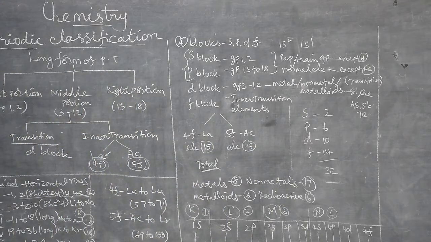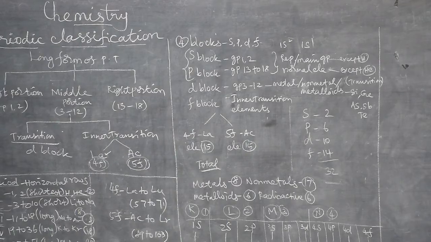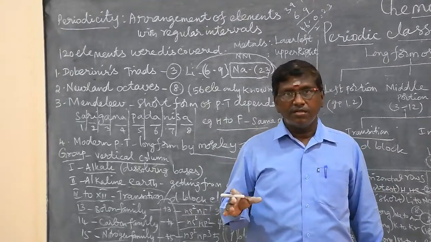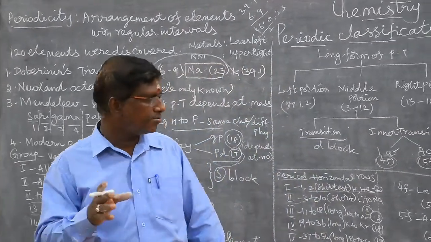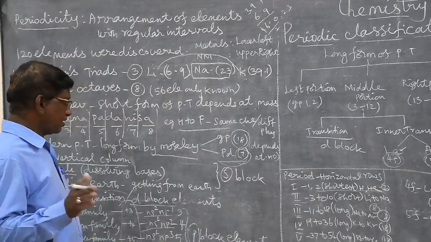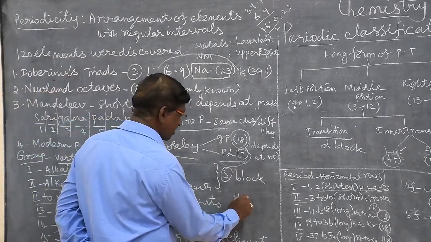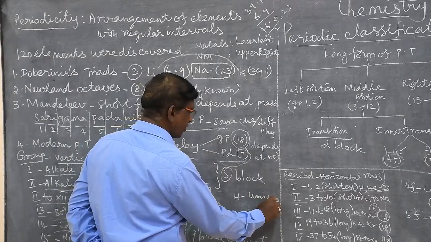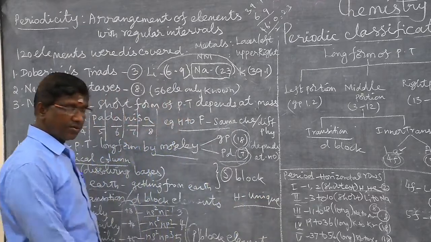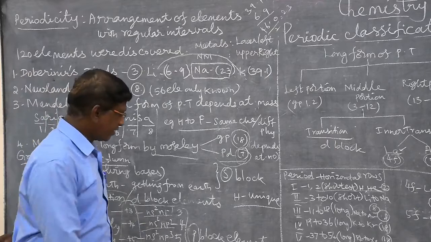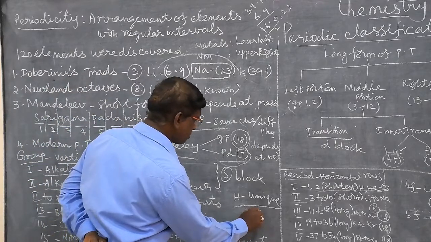Why did we not give a separate position to hydrogen in the modern periodic table? That's why it is a unique one. Hydrogen is a unique element. It does not have any fixed position in the modern periodic table because it has 1s1.